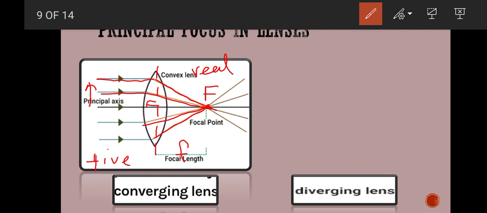In the case of a converging lens, the focus is real. The principal focus or the focal length is taken as positive. So this is the principal focus in case of convex lens.